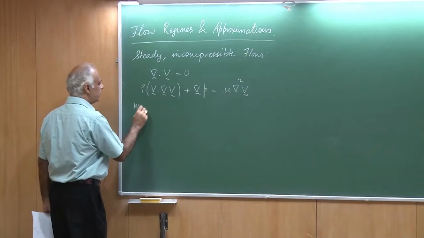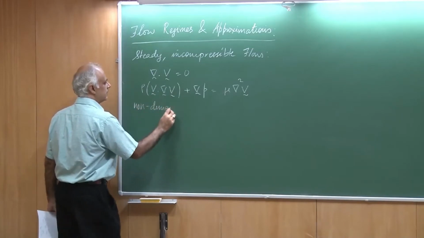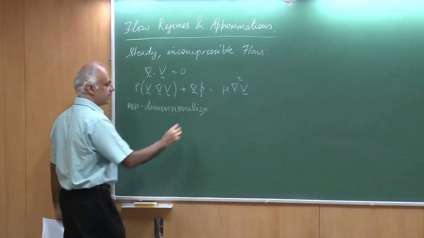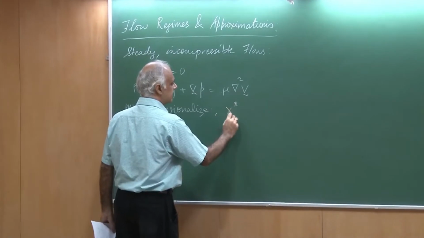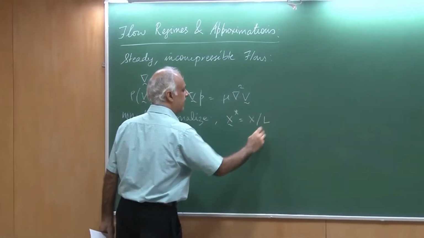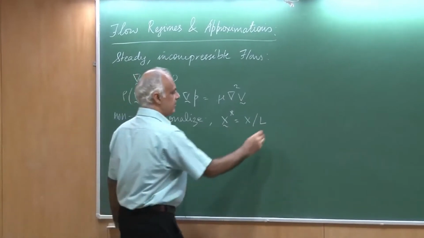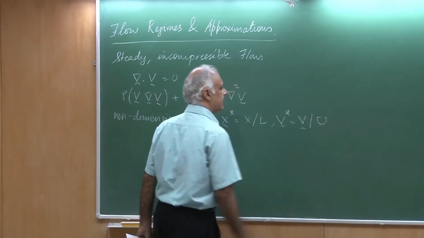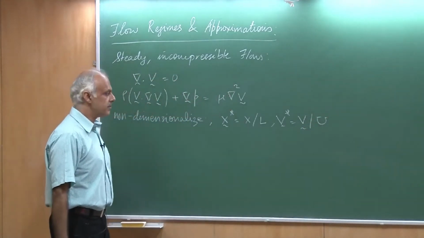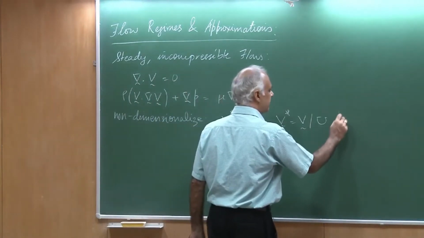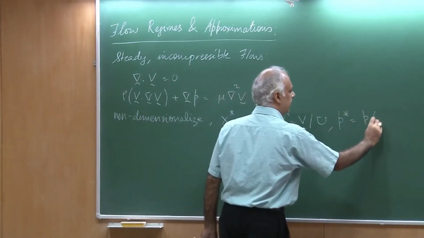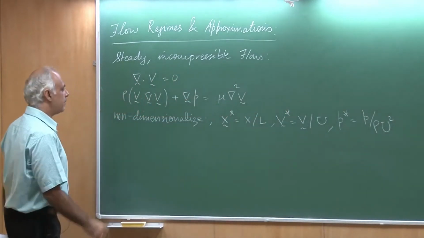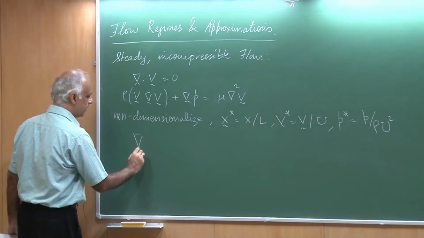And then we said let us non-dimensionalize them. And we use certain variables such that x star is given as x divided by a characteristic length scale. We used V star as V divided by some kind of a characteristic speed u, and for the pressure we simply said it is P divided by rho u square. And then we were able to non-dimensionalize the equations as the following form.